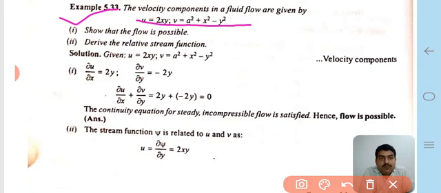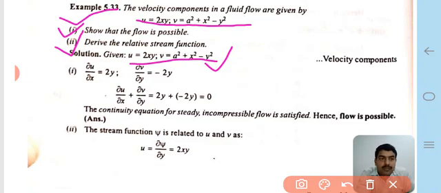Therefore in that question, the first part is to show that the flow is possible. And the second part of that question is to derive the relative stream function. Okay, now we come to the solution part of that question. Given the velocity components u and v: u is equal to 2xy and v is equal to a square plus x square minus y square.